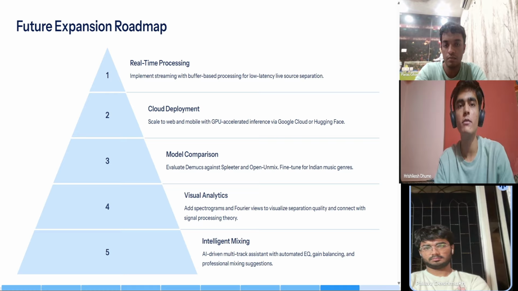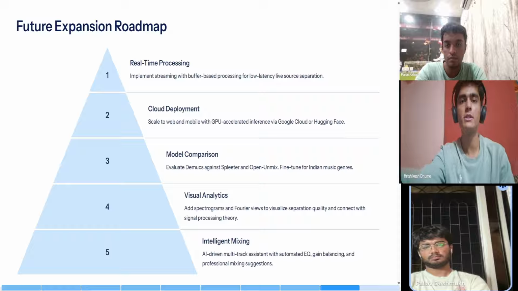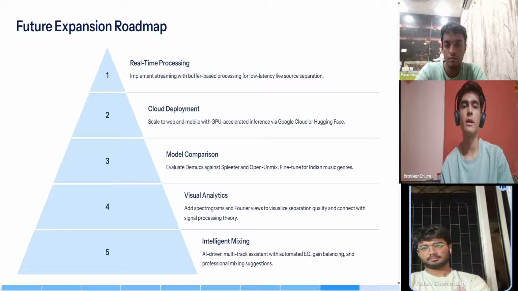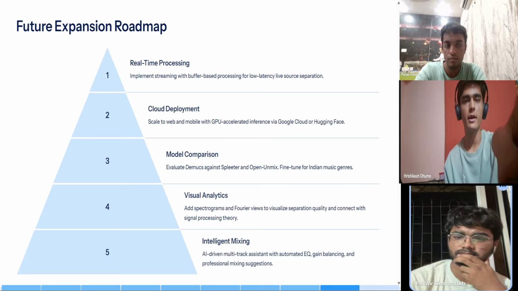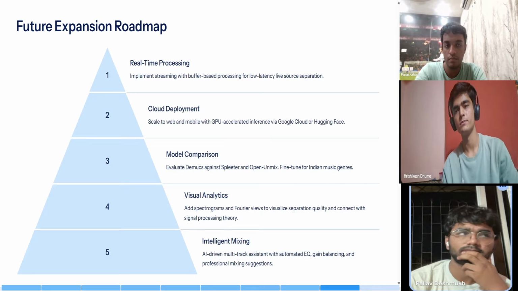Lastly, our long-term vision is intelligent mixing. This involves using AI-driven tools to automatically suggest equalizer settings, adjust gain balance, and even provide professional mixing recommendations for creators. With these expansions, Splitify can evolve from an academic project into a powerful creative and educational platform that bridges deep learning and core SNS principles.